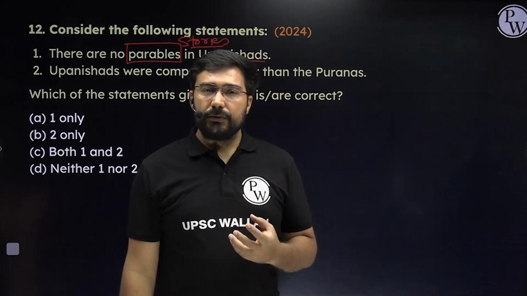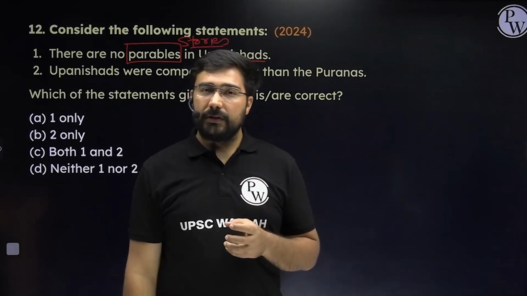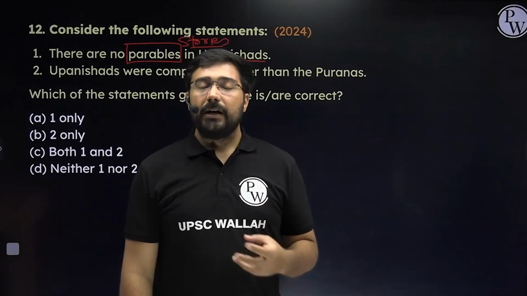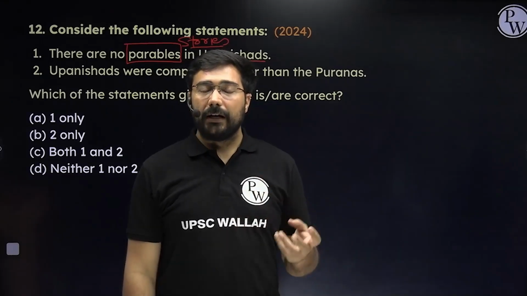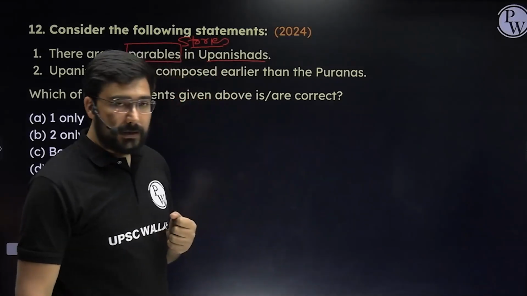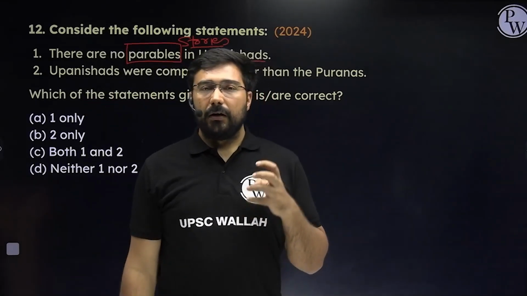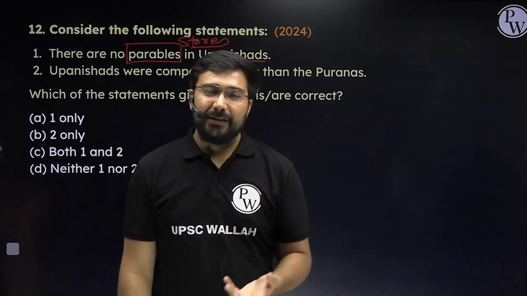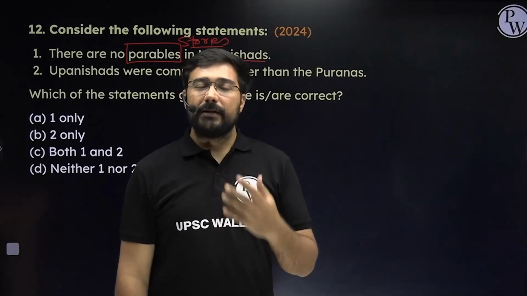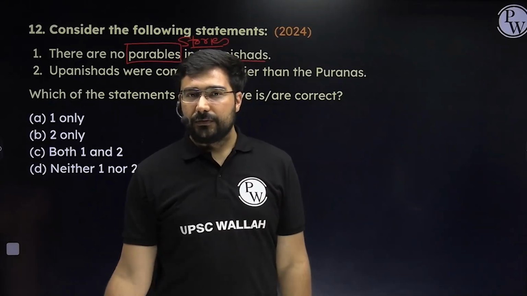In the Upanishad, they used to discuss existential questions with respect to humankind. The process of birth, the process of death, transmigration of the soul, what is hell, what is heaven. Such kinds of questions are discussed in the Upanishad, and they could not be taught to people just like a syllabus. You have to use multiple kinds of stories, inferences, dialogues. These are the kinds of things which were there.